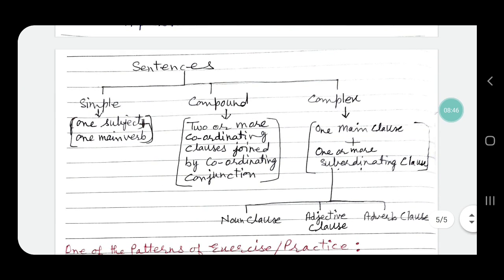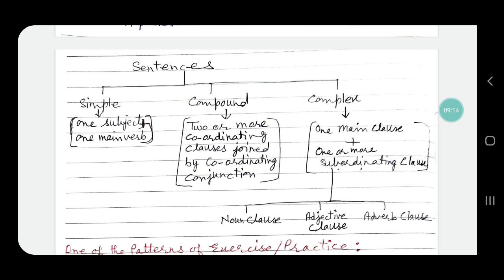Let us have a quick revision. Let us have a chart of 3 types of sentences. These 3 types are simple, compound and complex. Simple means one subject plus one main verb. Compound means 2 or more coordinating clauses joined by a coordinating conjunction.